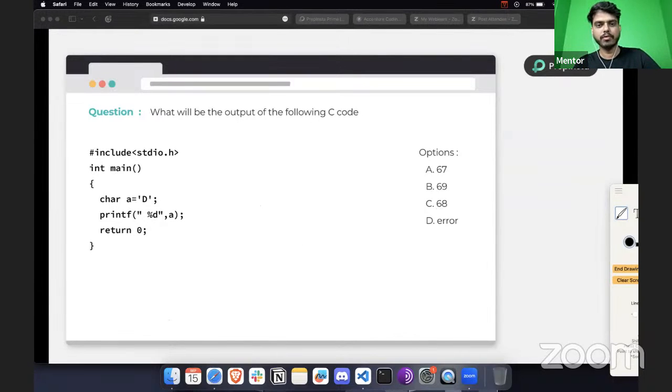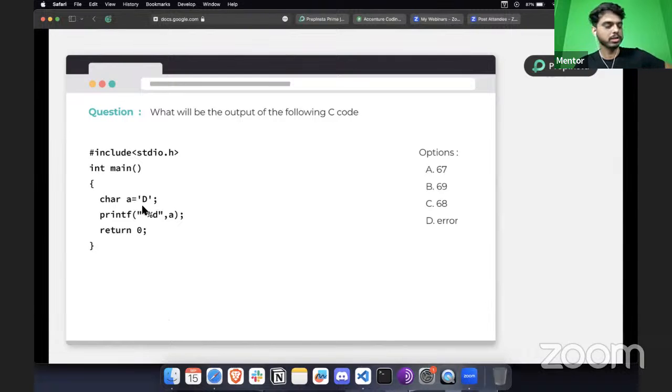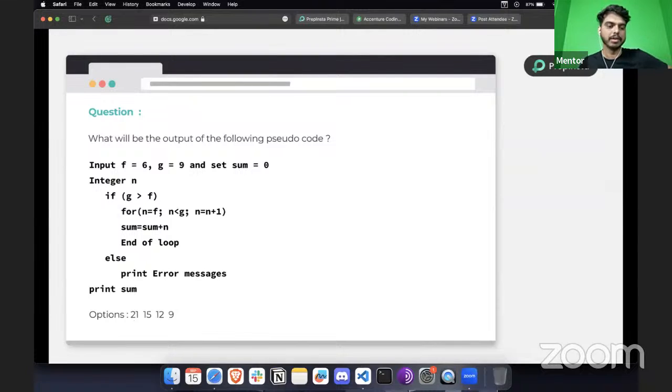Now, I guess this was a pretty easy question, not difficult to answer. So let's move to the second question that we have here. Let's read the code from line number 1 and try to solve it. I hope you're with your pen and paper, and let's see who answers this question first. All right, we have one more answer which says 69. I hope that is not the correct answer; I have explained why 68 is the correct answer. I hope you got that as well. So let's try this question as well.